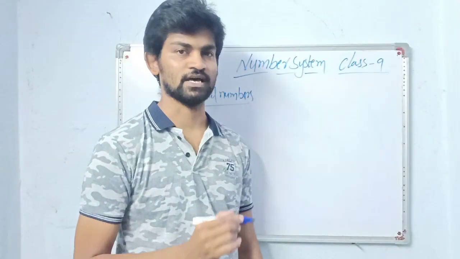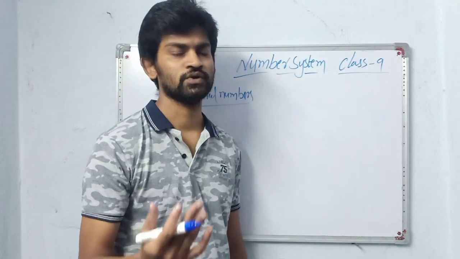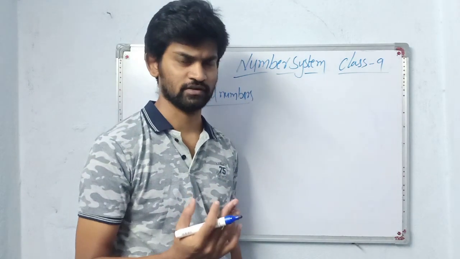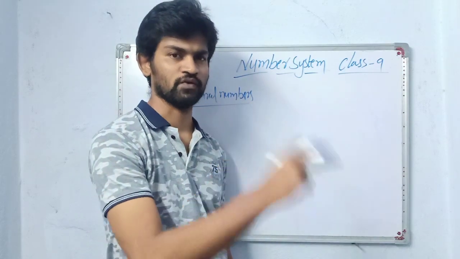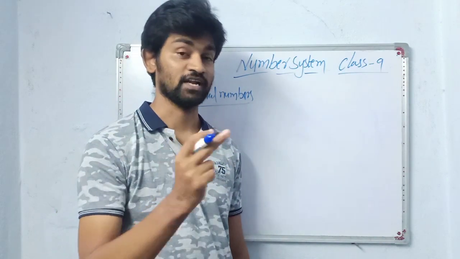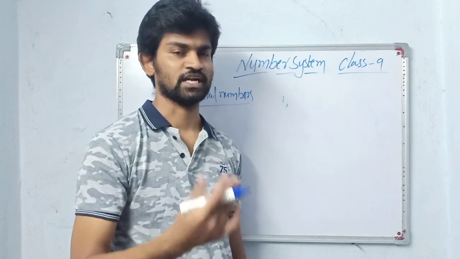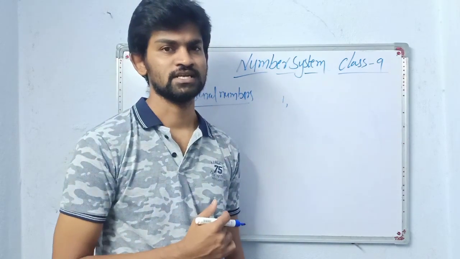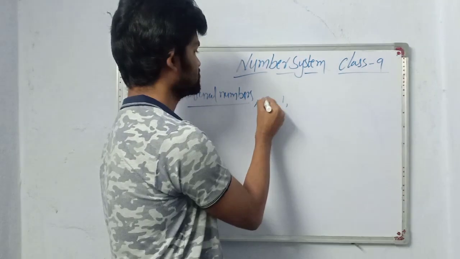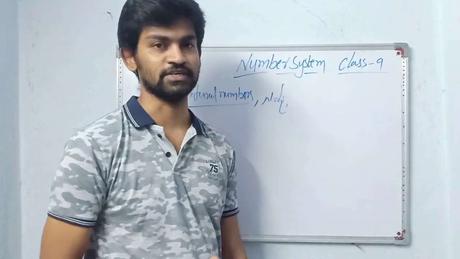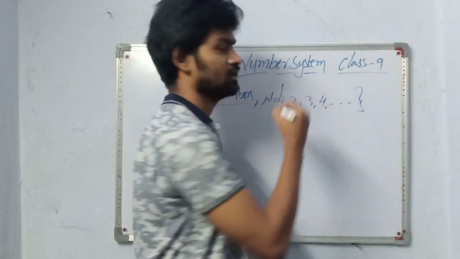Natural numbers are counting numbers. Why they are called counting numbers: when I ask you to count, from which number do you start to count? Will you start counting from 0? No, we can't count from 0. So always we start counting from 1, 1, 2, 3, 4, 5. So numbers that start from 1 are called natural numbers. Natural numbers are denoted with capital N. They are endless.